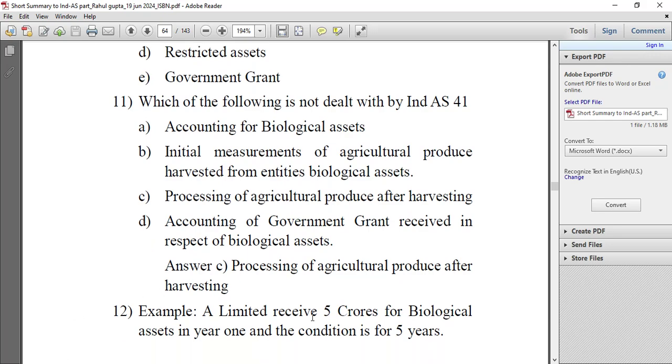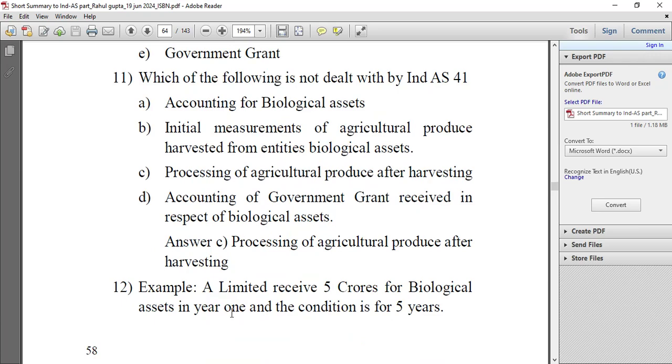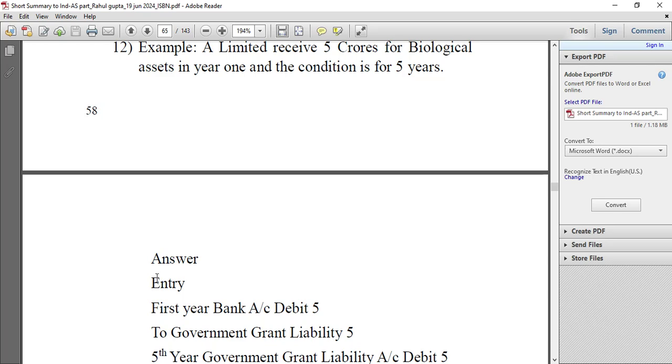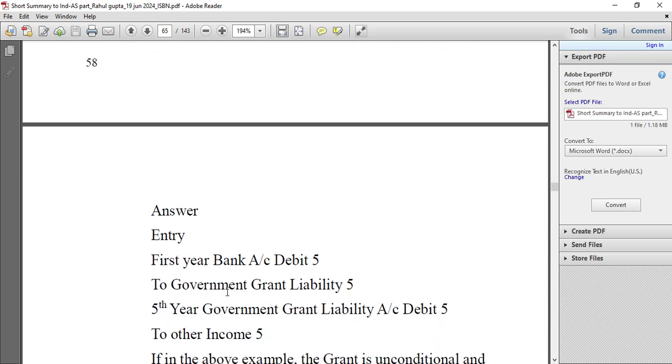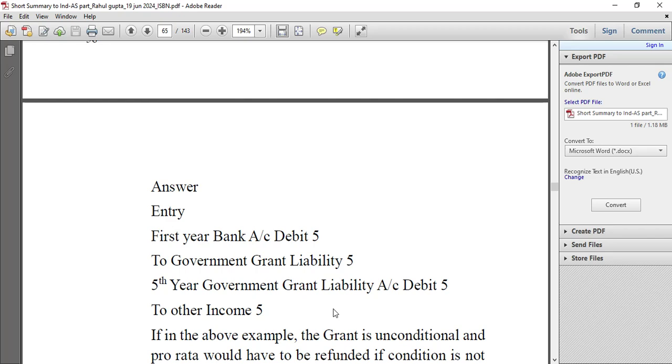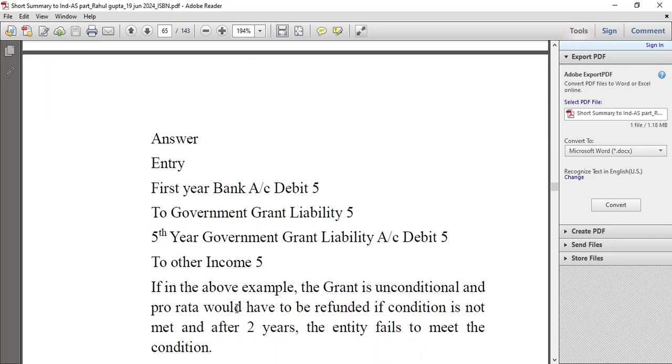Example: A Limited received 5 crores of grant for biological assets in year 1 and the condition is for 5 years. Answer: the first entry, bank account debit to government grant liability 5. In the fifth year, government grant liability account debit to other income 5.